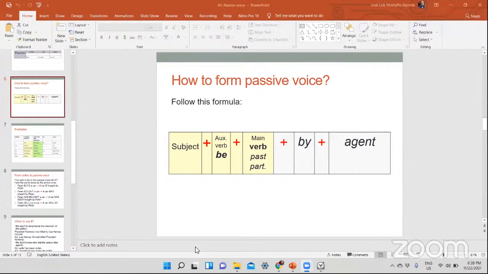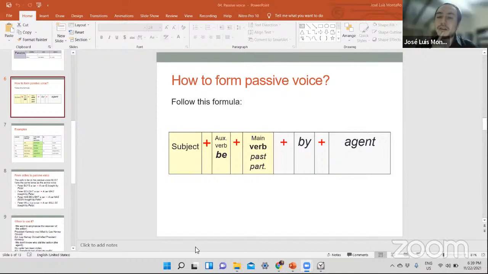Correct. The same for others. For any tense, exactly. You don't need to write first the active voice and then the passive voice. Now it's for practicing. But in case you have to change your active voice sentence to passive voice because you want to be very formal, because this is for academic writing sometimes, and if you need to use passive voice for scientific, academic and formal writing, then you must use the same tense.